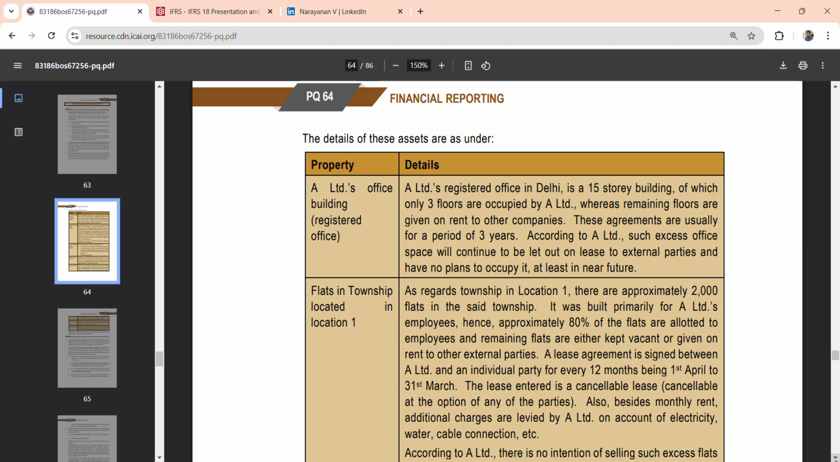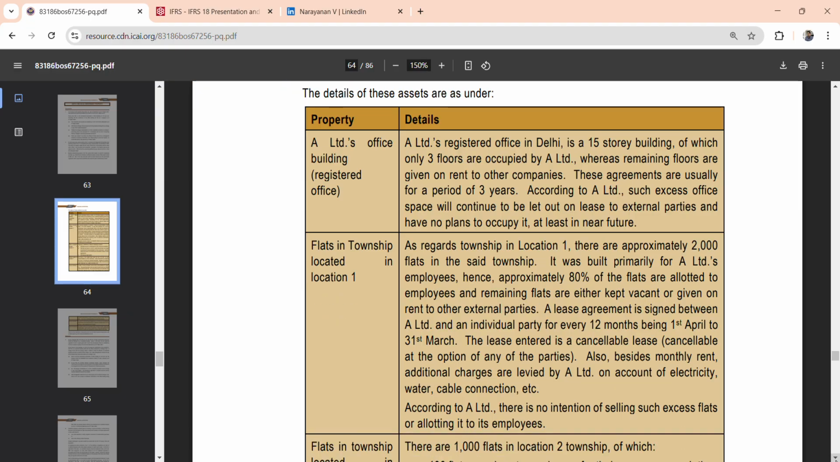Next, flats in the township located in location 1. As regards the township, there are approximately 2000 flats. It was built primarily for A Limited's employees. 80% are allotted to employees, and the remaining are kept vacant or given to external parties. A lease agreement is signed between A and the individual party for 12 months, entered as a cancellable lease, and besides a monthly rent, additional charges are levied by A Limited on account of electricity or cable connection, etc. According to A Limited, there is no intention of selling such excess flats or allotting them to employees.